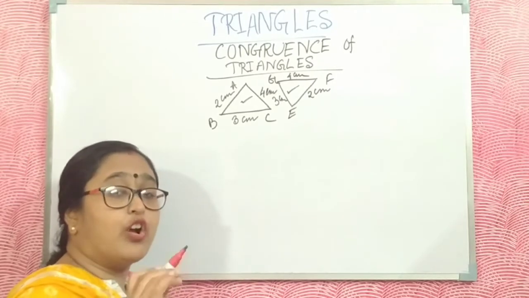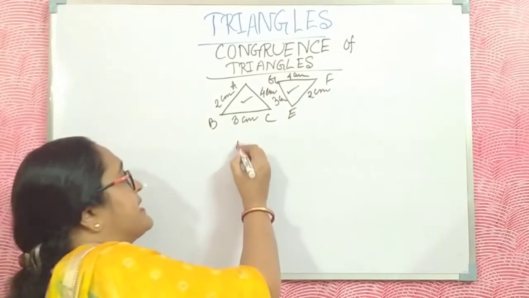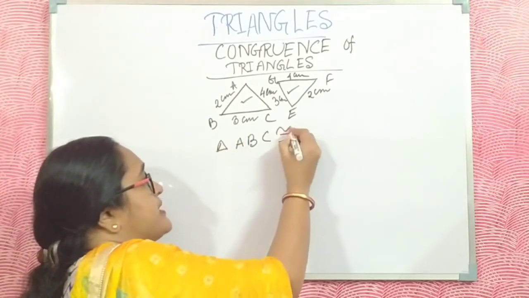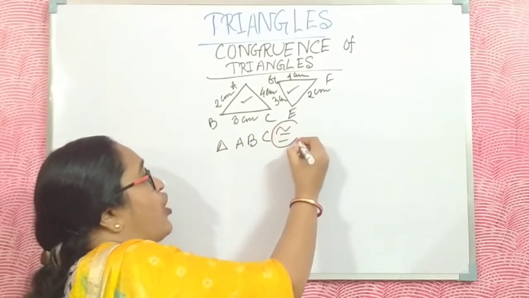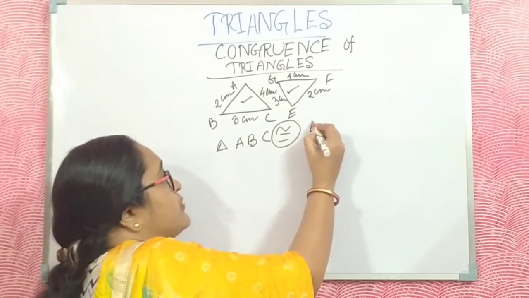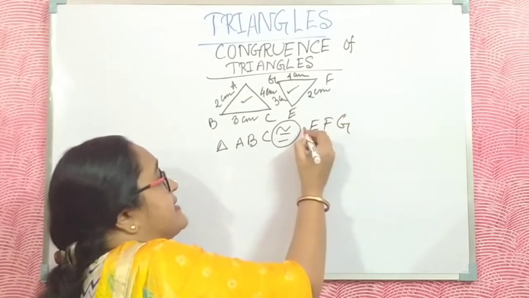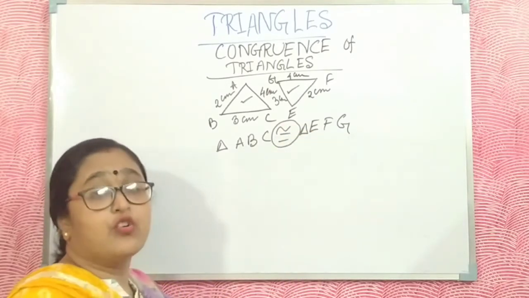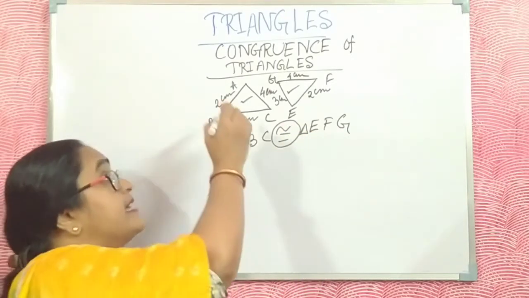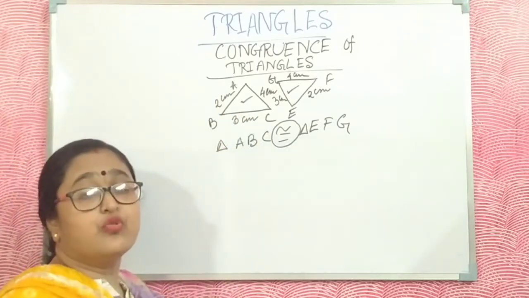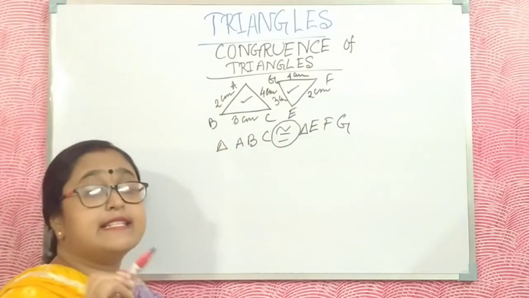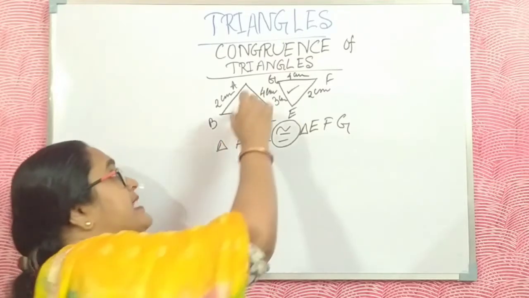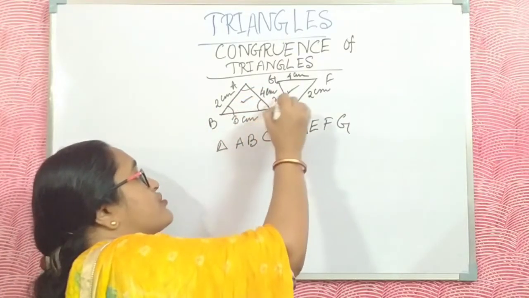The two triangles are just the same. This is called congruency of triangles. Am I clear? The congruency sign is like this: triangle ABC is congruent to triangle EFG. Congruency in the case of triangles means the two triangles have the same size, the same side lengths, and equal angles also.